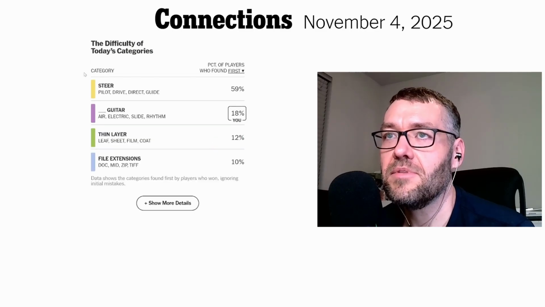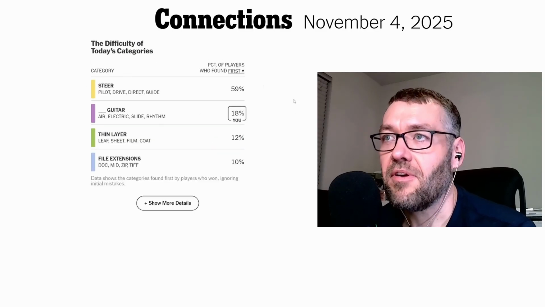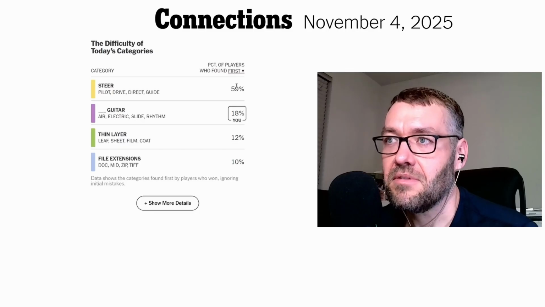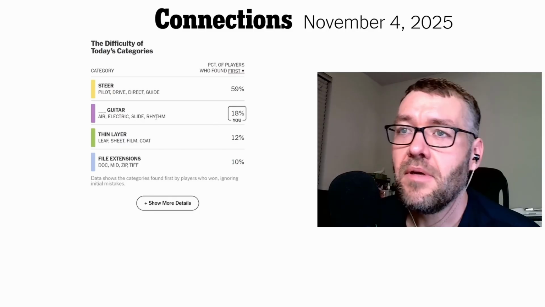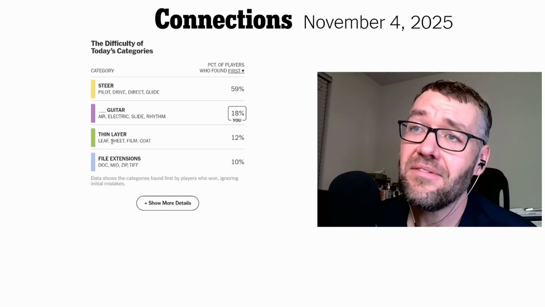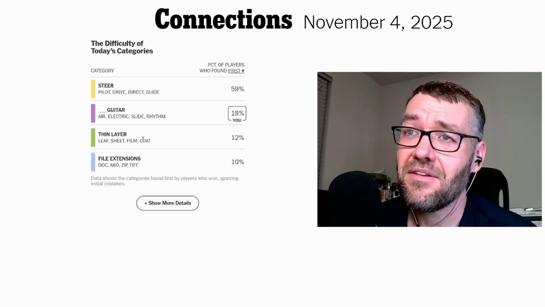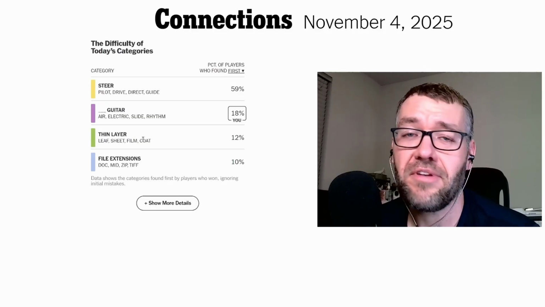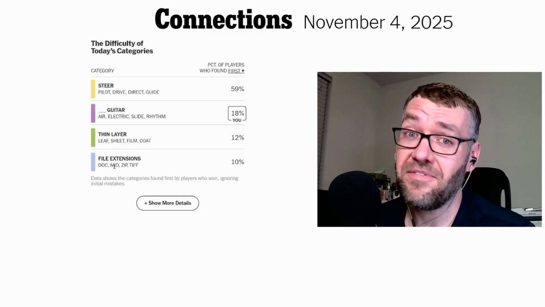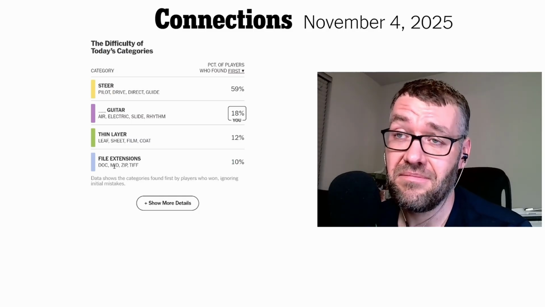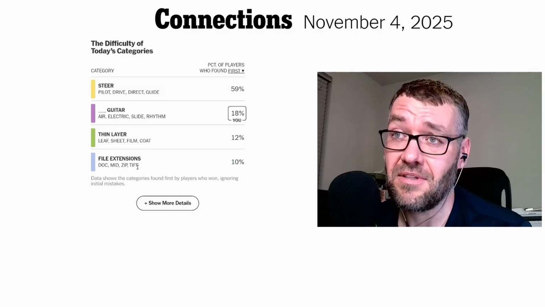Let's see. So yellow is by far the category most people are getting first. It's not even close. And then purple. So the guitar thing did not trick a ton of people. And then green, you know, thinking of these as meaning a thin layer, it's like the second or third, maybe even fourth definition for all of these words. And then file extensions are tough. Like, I'm fairly tech savvy, and I would not have just thought of these ones on its own.